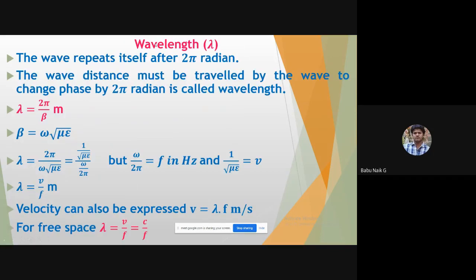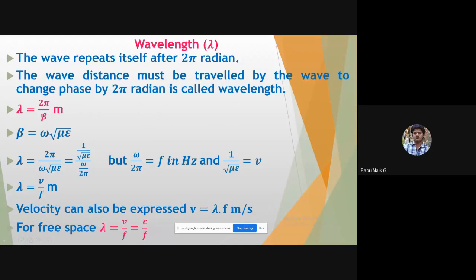Now, in a similar way, the last one to calculate is the wavelength, that is how far each wave travels in that medium. Wavelength is denoted by lambda. It is calculated over one complete cycle, that is 2 pi radian, 360 degree. So the distance the wave must travel for its phase to change by 2 pi radian is called the wavelength.